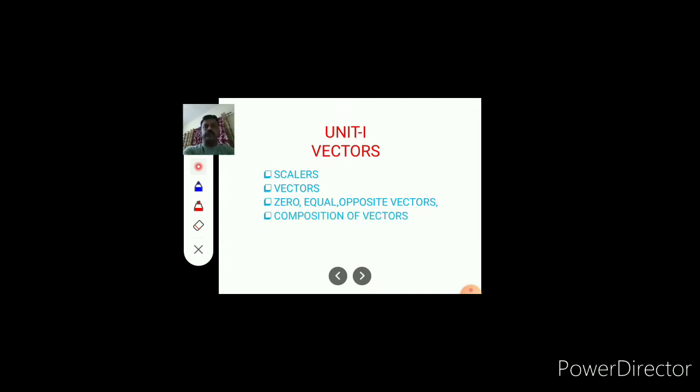Hello friends, now we start our first chapter, unit first, vectors. In this chapter we see scalars, vectors, zero and equal opposite vectors, composition of two vectors, law of parallelogram, law of triangle, parallel and anti-parallel vectors. So these are the different parts which we see in this first unit, vectors, and this is our first part of the video.